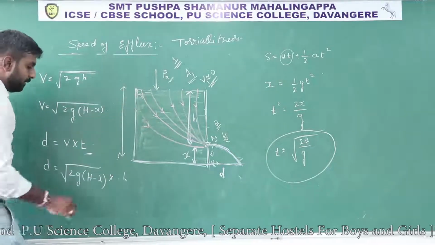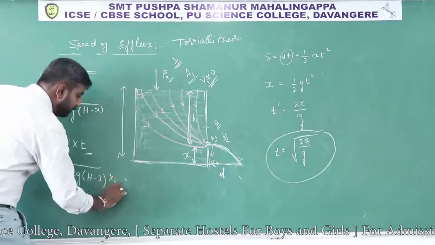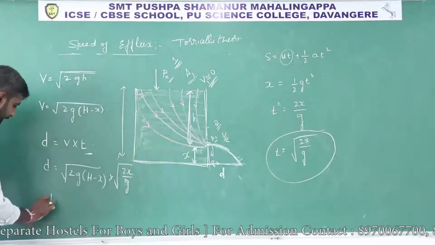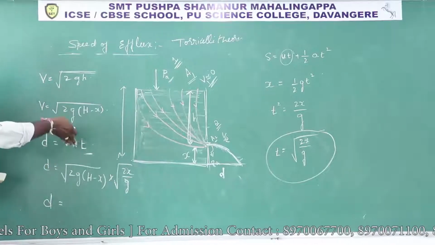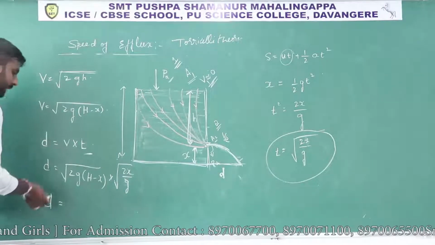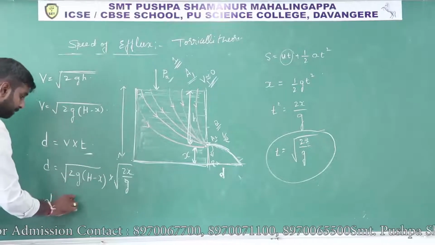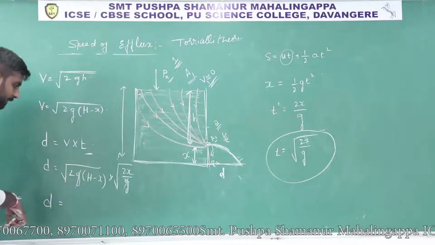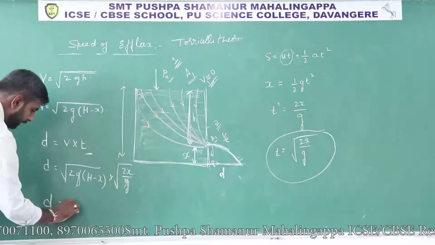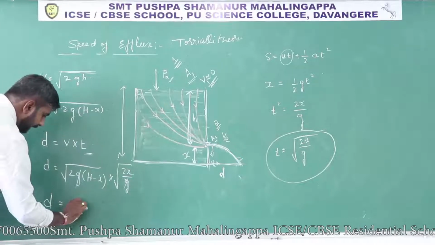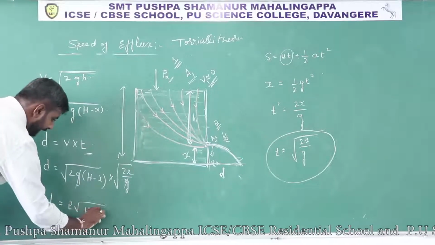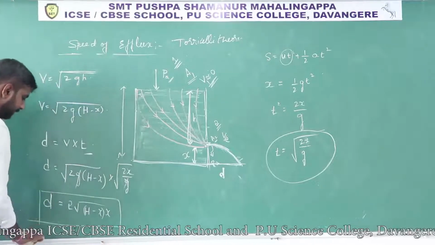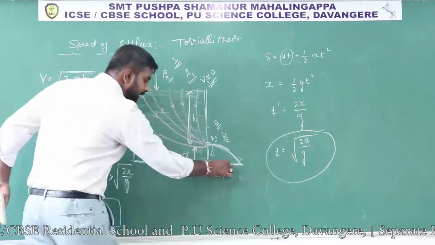How much time is needed? The time needed is root over 2x divided by g. Then if you want to find the distance d, if you take the whole root, g and g will cancel. Root 2 into root 2, you can write as 2. Inside the bracket you can write it as (H minus x) into x. Okay, this is the expression to find this distance.